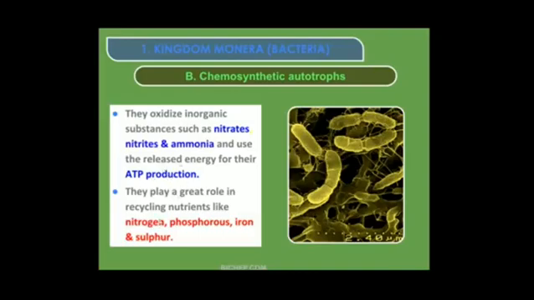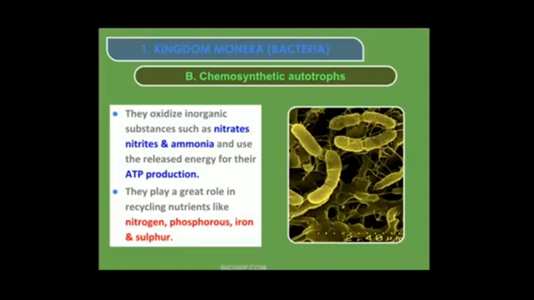And when this bacteria die, the nitrogen, phosphorus, iron, sulfur, whatever chemicals are there, are again released into the soil. So it is recycling: utilized by the bacteria and again released into the soil. So these are important in recycling nutrients like nitrogen, phosphorus, iron and sulfur. So these are chemosynthetic autotrophs.